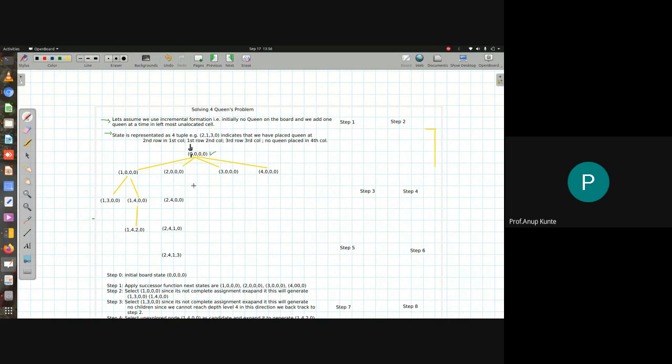So this is 0, which means it is unassigned, and it's the leftmost column. So we decide to choose that first to assign a value from the domain. What is the domain? The domain is the row number: row 1, row 2, row 3, row 4. So 1 means there is a queen in row 1, 2 means a queen in row 2, 3 means a queen in row 3, 4 means a queen in row 4. And that's the way to expand this tree.